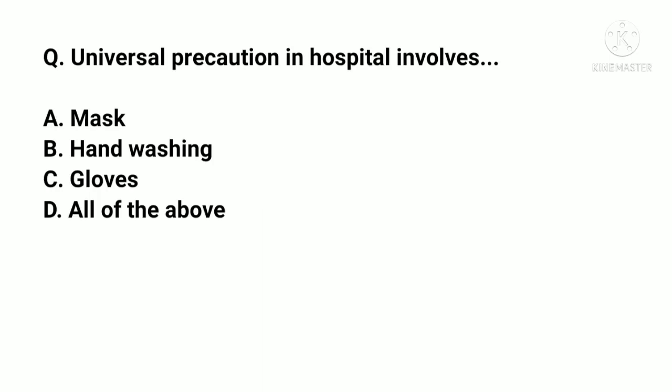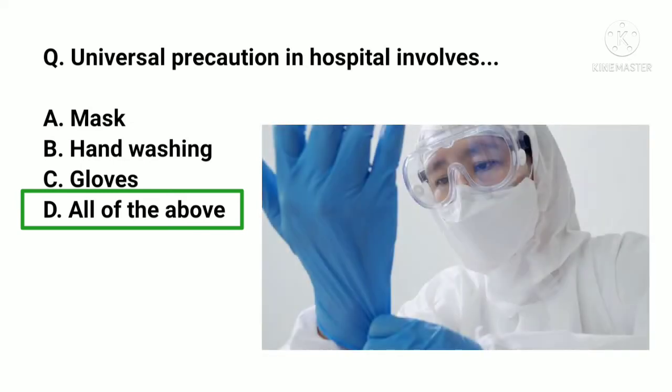Universal precaution in hospital involves: A. Mask, B. Hand washing, C. Gloves, D. All of the above. And the correct answer is D. All of the above. Universal precautions refers to the practice to avoid contact with patients' bodily fluids and other infection by using articles such as medical gloves, goggles, and face shields, including hand washing techniques.